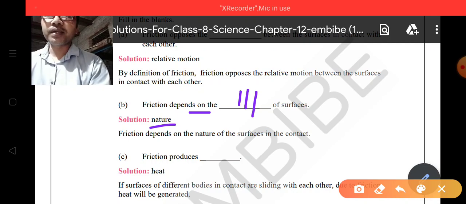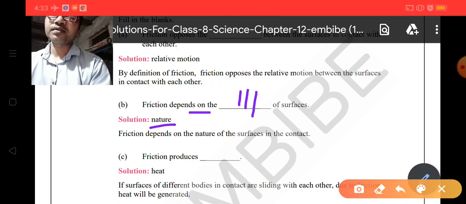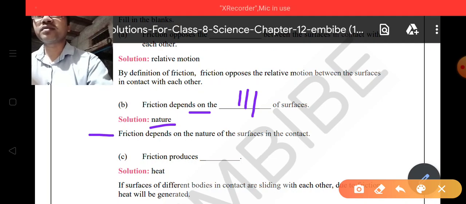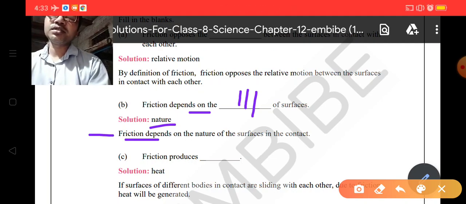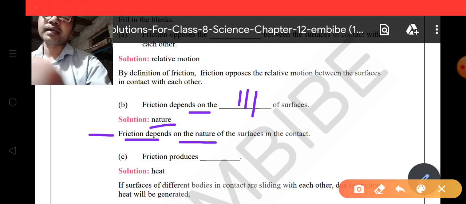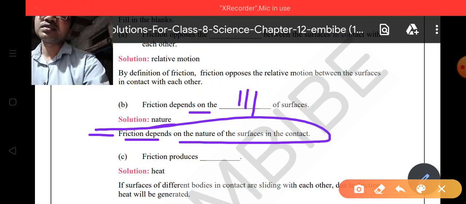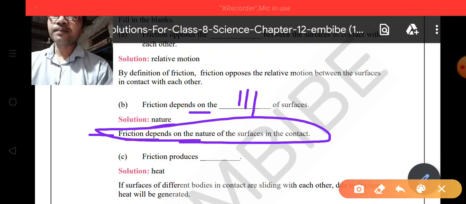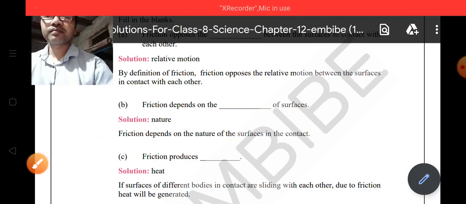So friction depends on the nature of the two surfaces in contact. So why does it happen, you can see here. Friction depends on the nature of surfaces in contact. So if roughness is large, the friction is large. If roughness is less, then friction is less.